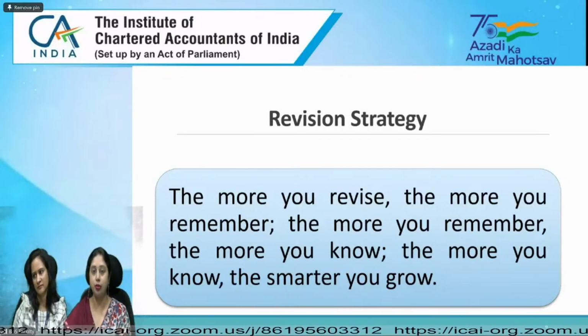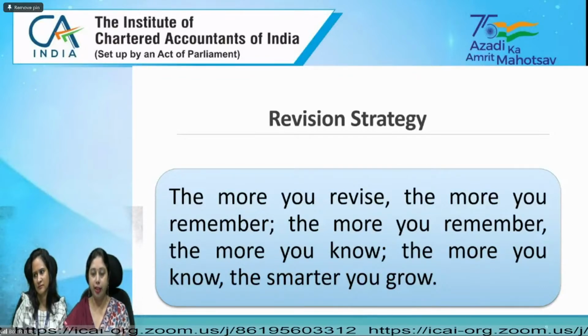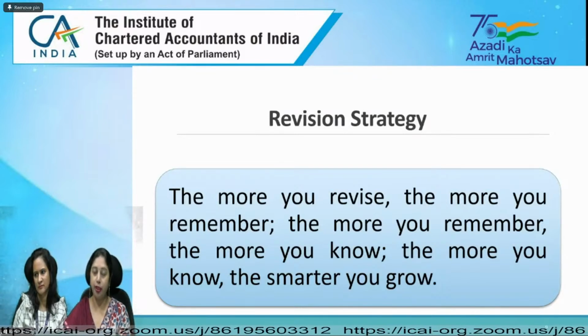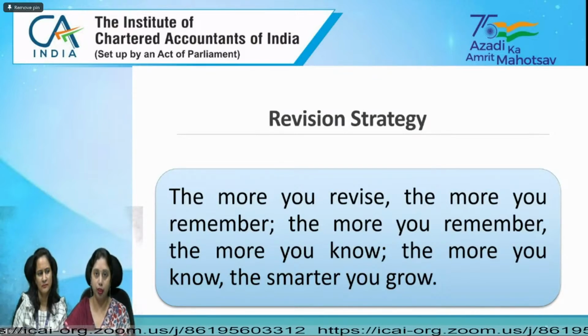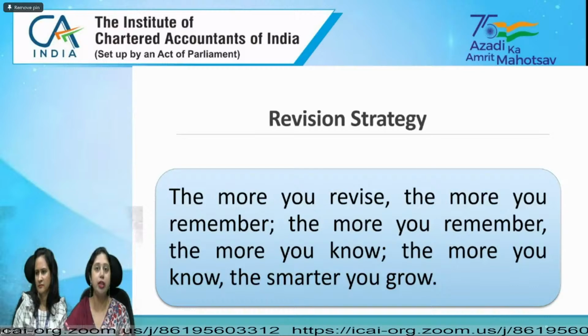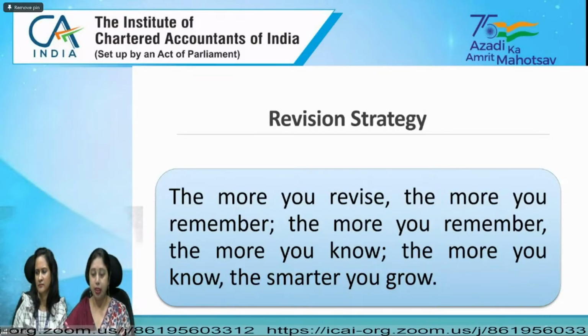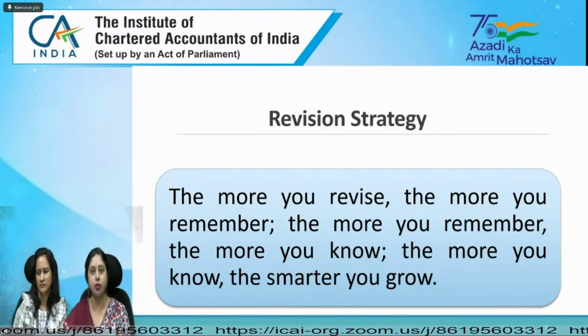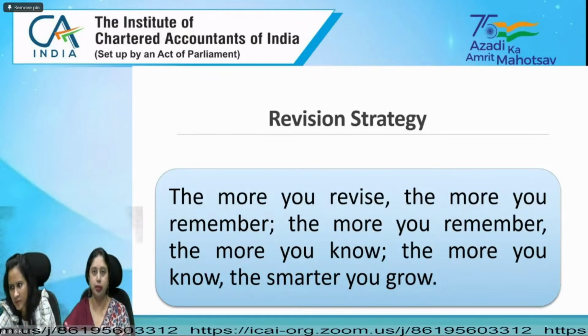In fact, this is a positive point here, that you are getting a better, larger time limit. You're getting 2 days preparatory leaves for this paper. So you have 2 parts, income tax and goods and services tax. You can spend 1 day each for both the sections.